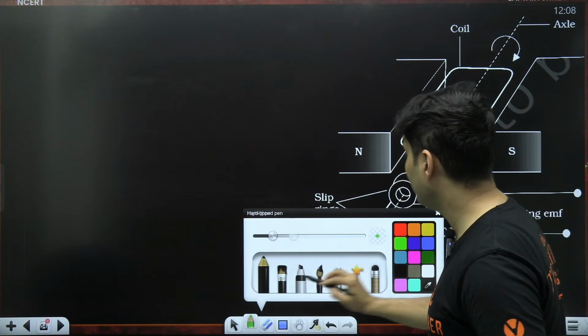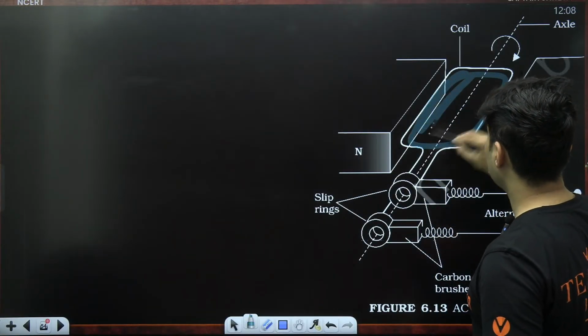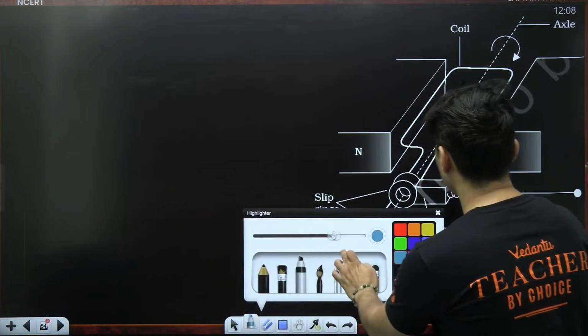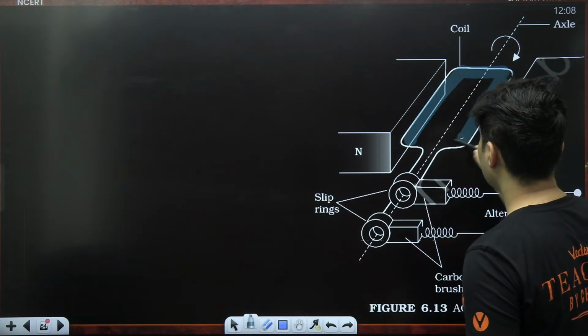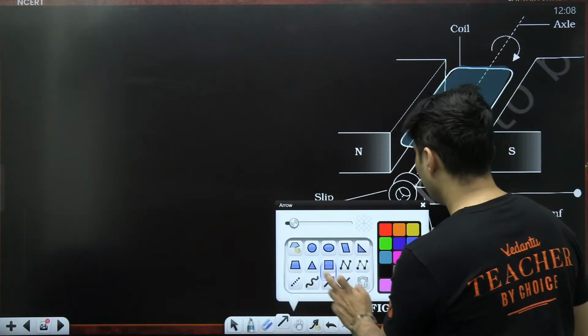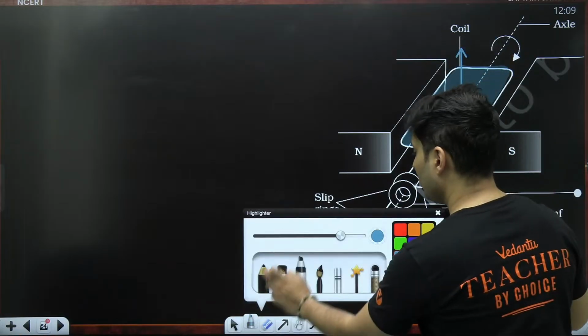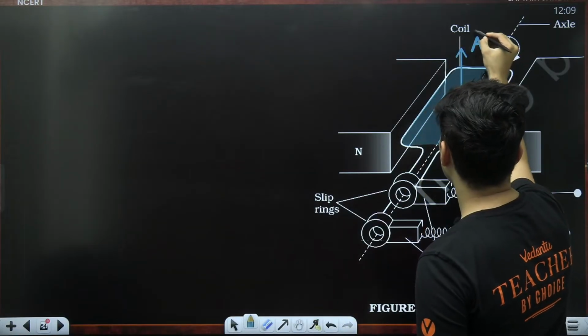Notice that there is a beautiful coil over here. This coil has some area associated with it. So this might be the area vector of that particular coil.